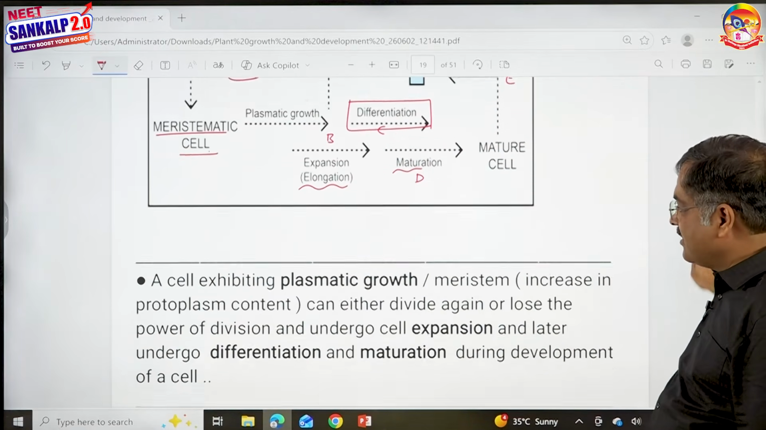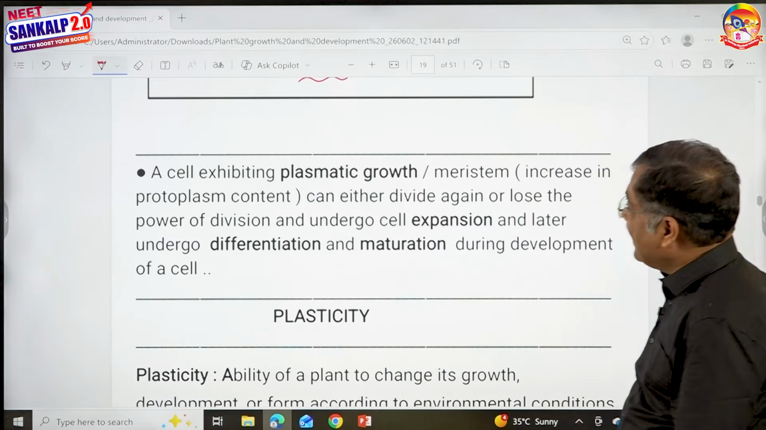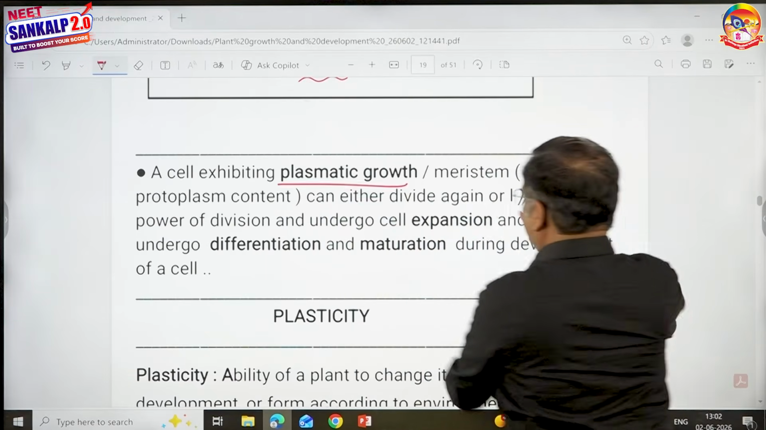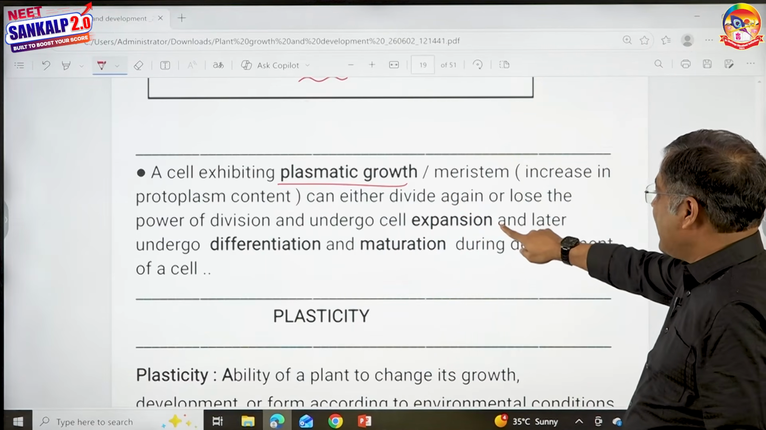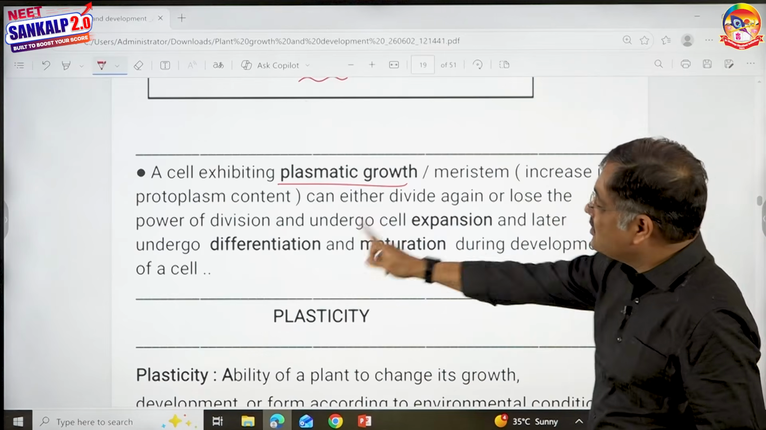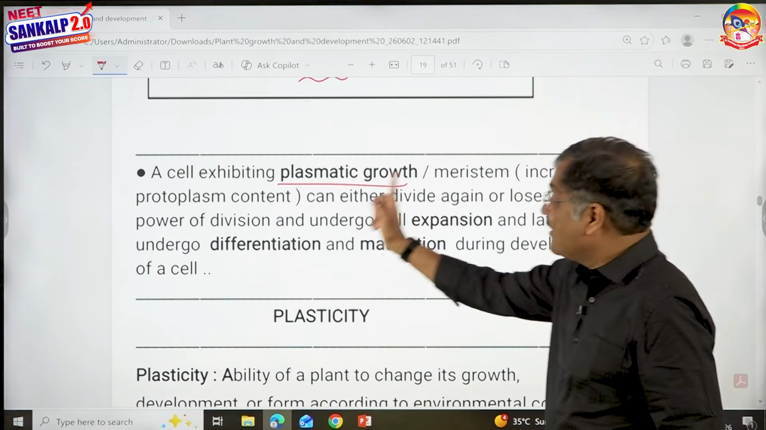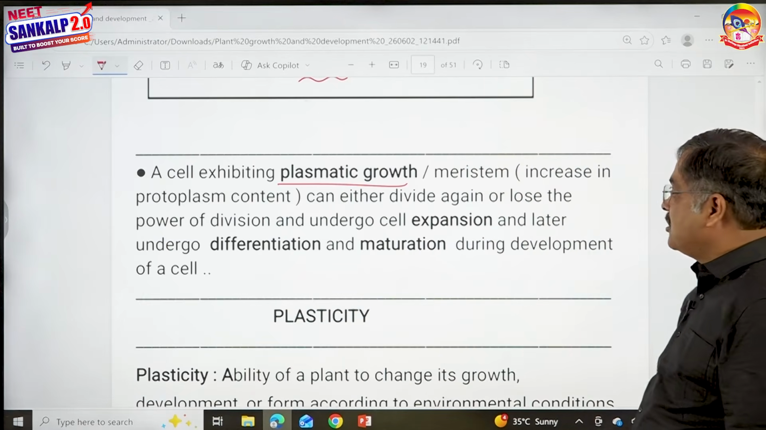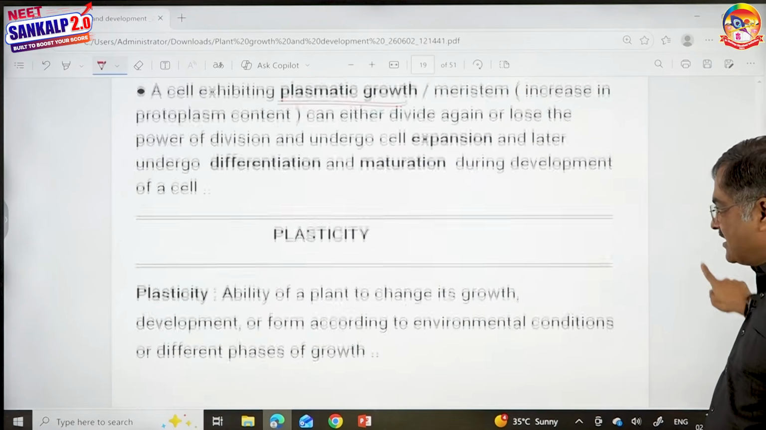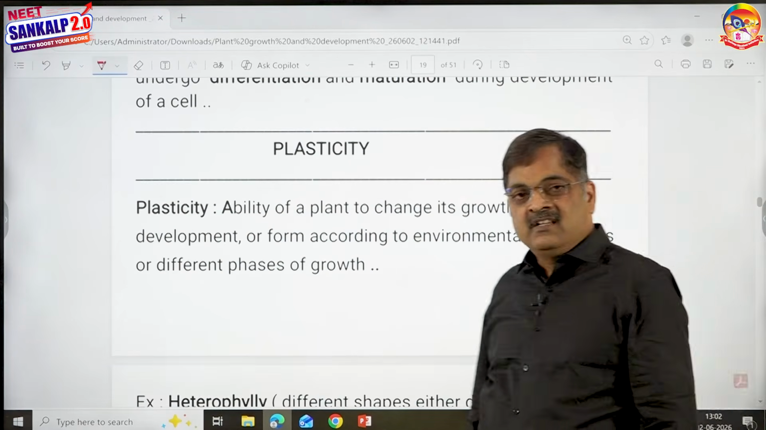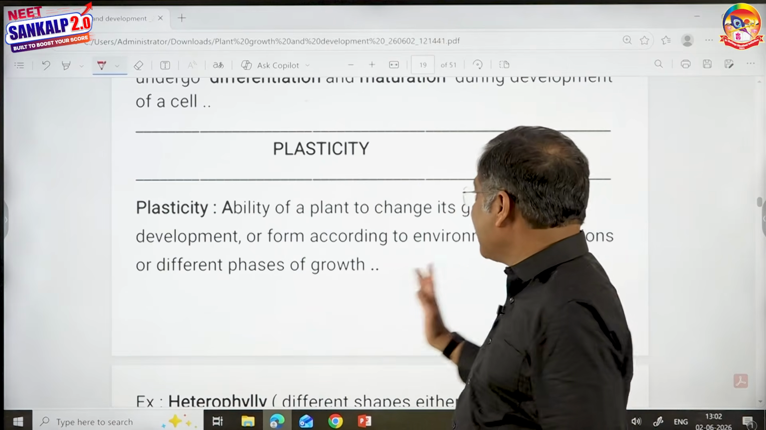This is a very easy one. What did I write here? The cell exhibiting plasmatic growth can either divide again or lose the power of division and undergo cell expansion, and later undergo differentiation and maturation during development. That looks very simple. Next, the last part in this topic is plasticity.